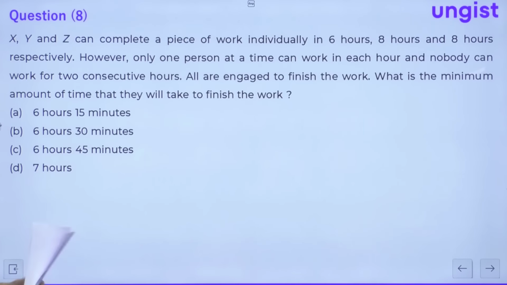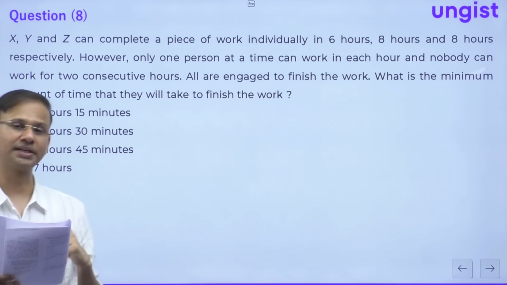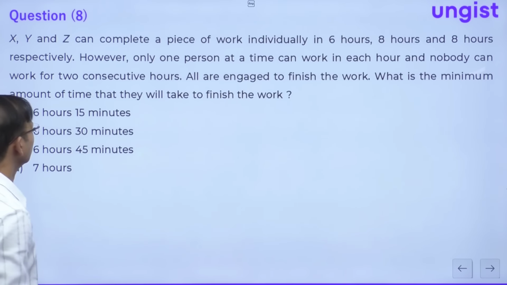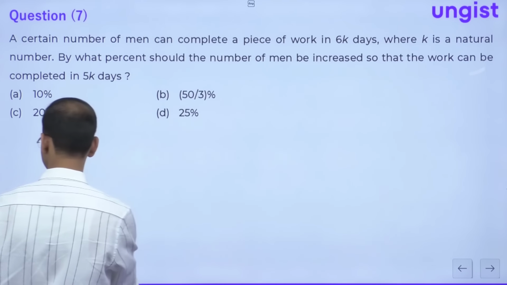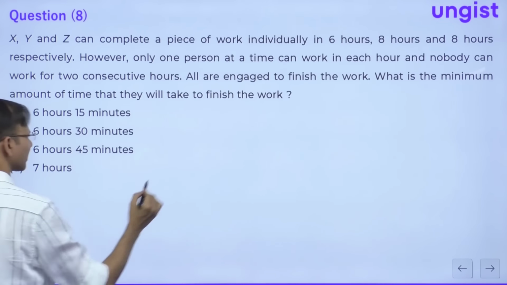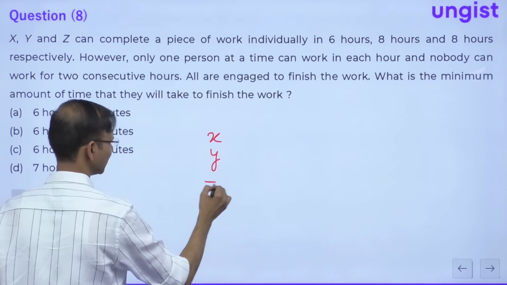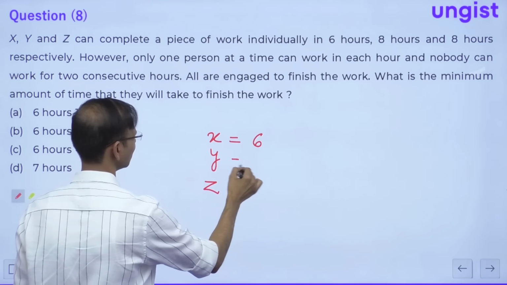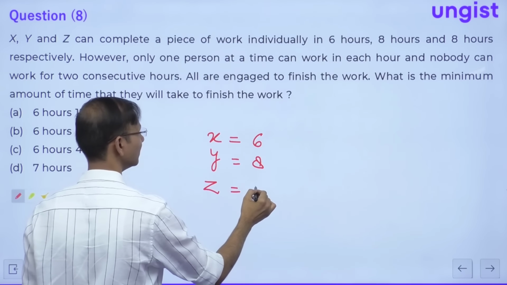So here the question is saying X, Y, Z can complete a piece of work individually in 6 hours, 8 hours and 8 hours respectively. However, one person at a time can work in each hour and nobody can work for 2 consecutive hours. It means all of them are working in an alternate manner, right everybody? So this is X, Y and Z. X can do a piece of work in 6 hours, Y in 8 hours and Z is again 8 hours, right?